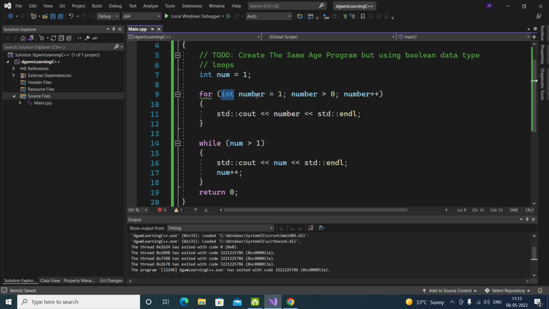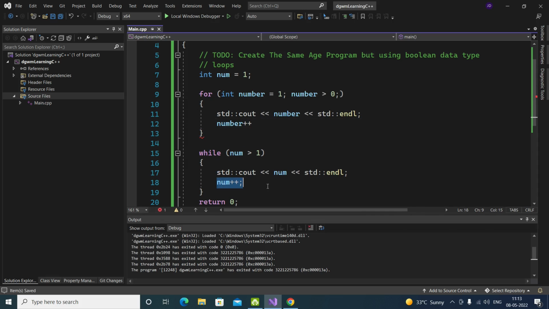We are initializing it, we are putting addition. This is not actually that important to be here, but this semicolon is. You can put it over there like we did in the while loop. You can also do it over here if you want to. Okay, it's not that major stuff.